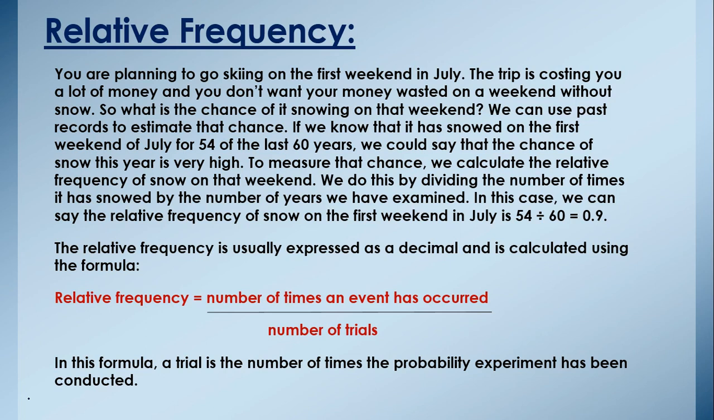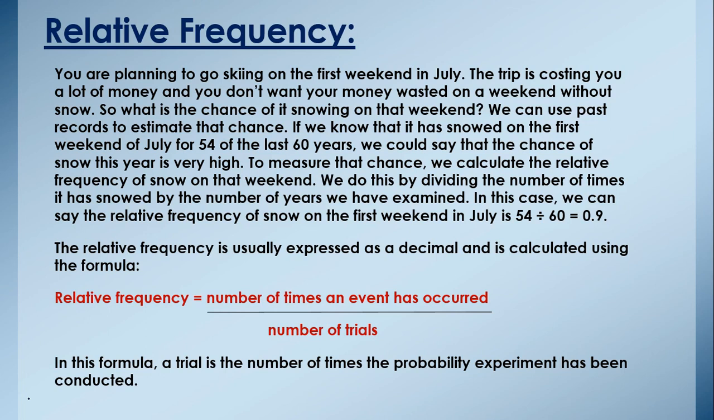So in this case, we can say the relative frequency of snow on the first weekend in July is 54 divided by 60. Okay. So whatever the trials we have, or that happen, we will divide that by the total. So we will get the chance or relative frequency. So that is 0.9. Whenever we use relative frequency, we use it basically to predict something.